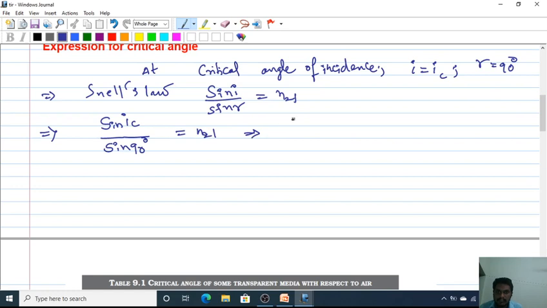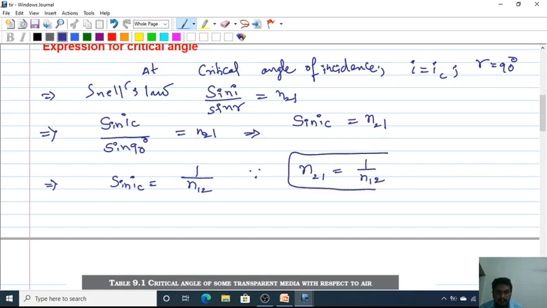So that implies sin IC equals n21. I want to rewrite this expression as sin IC equals 1 divided by n12, since n21 is the reciprocal of n12.